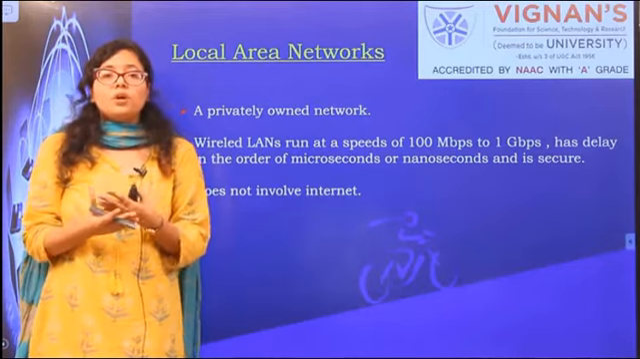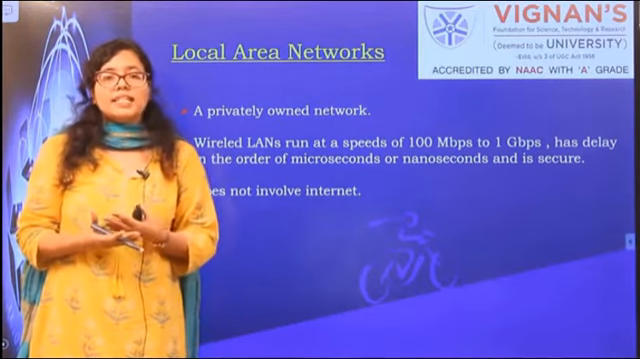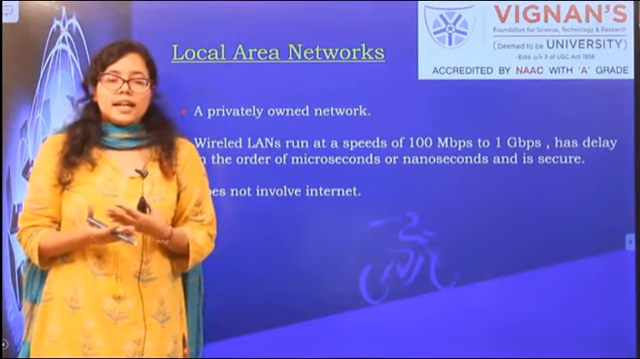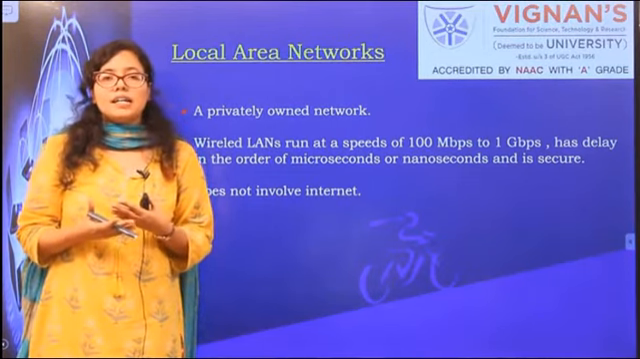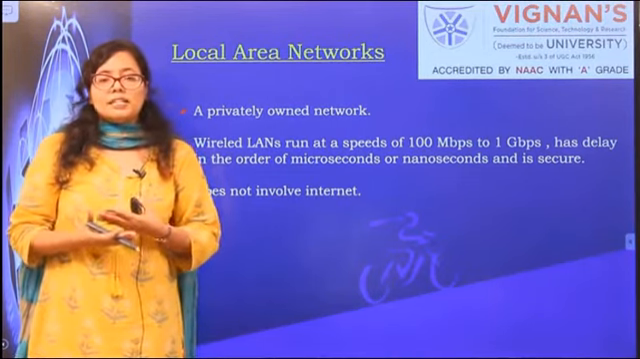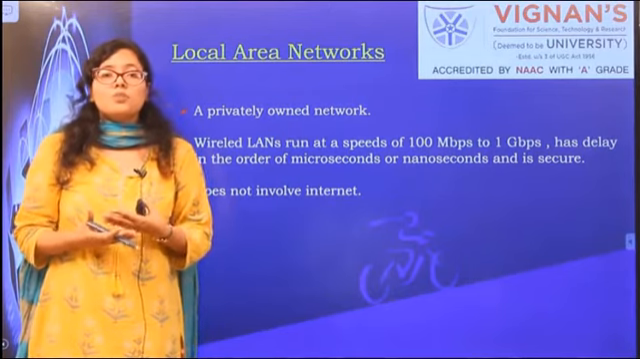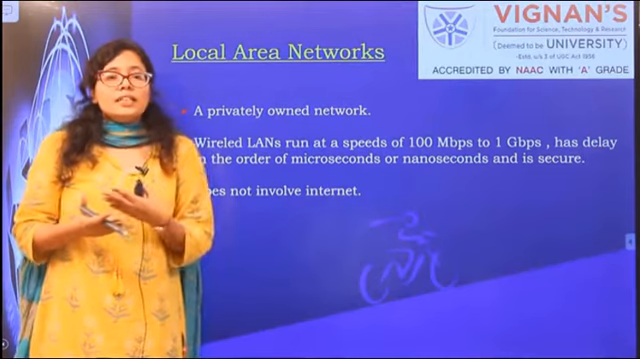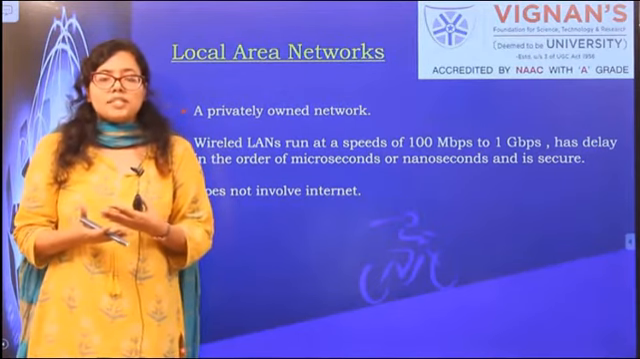So there you have two types of LANs, wired LANs and wireless LANs. There are many benefits of wired LANs because the speed of wired LANs is very high. It is in the order of 100 Mbps to 1 Gbps. You can imagine the speed. On the other hand, for a wireless LAN, how is it implemented?